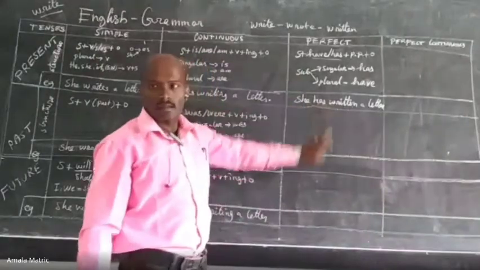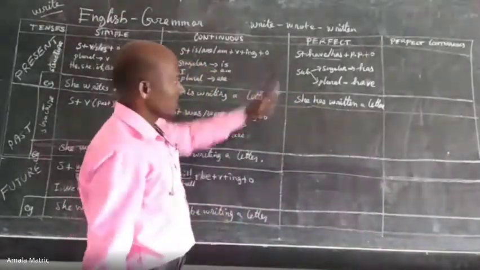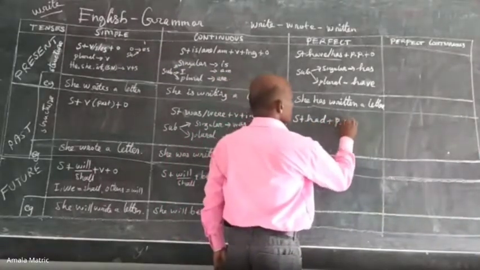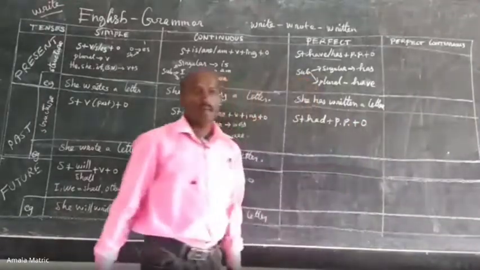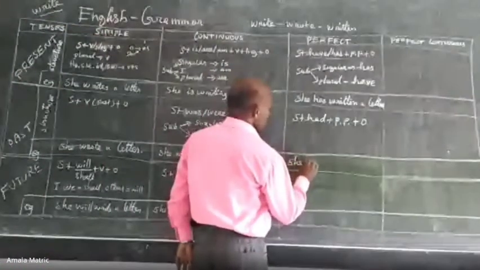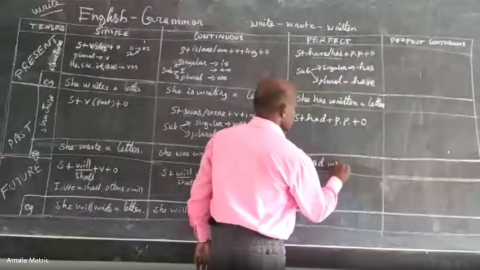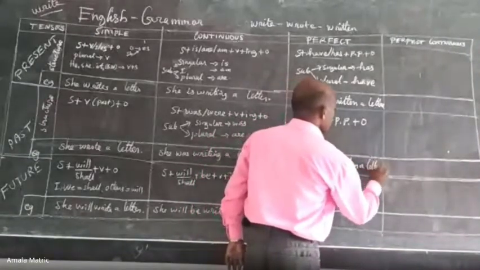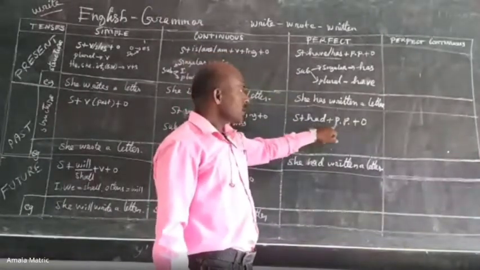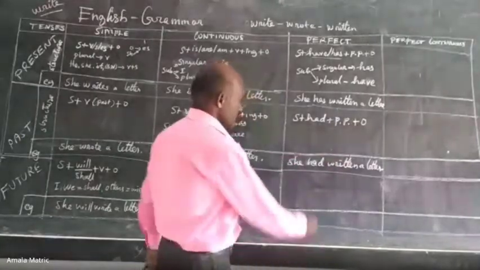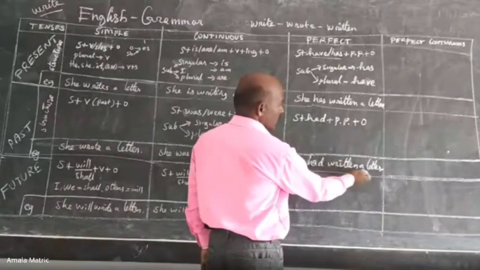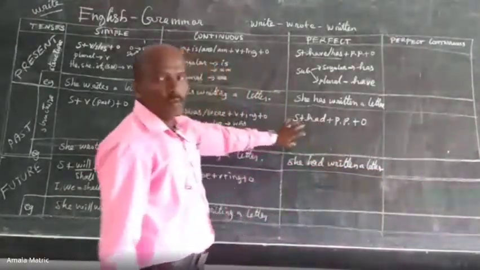Structure and examples are over. Next, let's move on to past perfect. How will be the structure? Subject had plus past participle plus other part of the sentence. Now let's see an example: she had written a letter. There is no difficulty here. Whatever the subject, we should use had plus the past participle of the verb plus the other part of the sentence: she had, I had, you had. So it is past perfect.